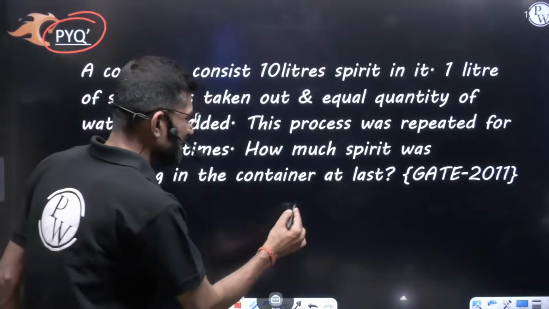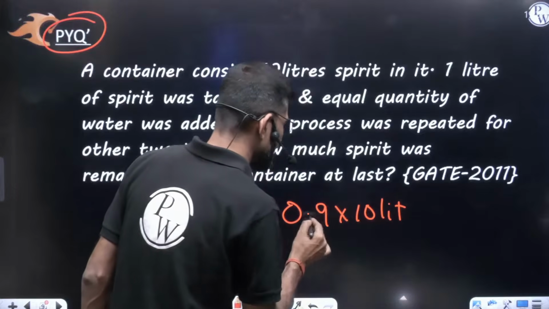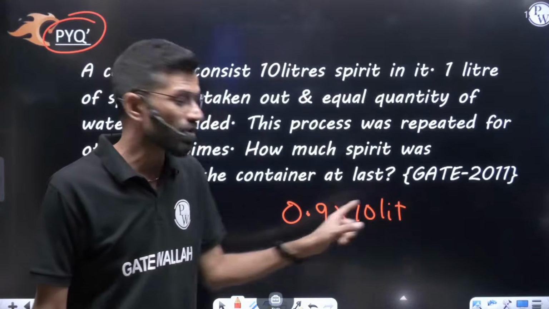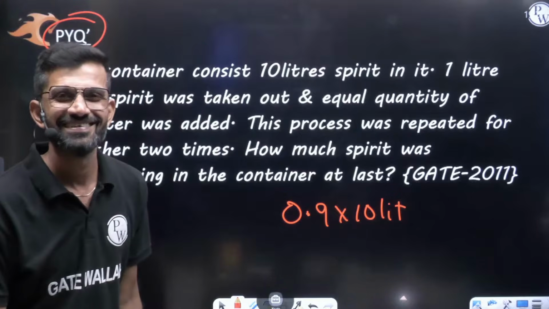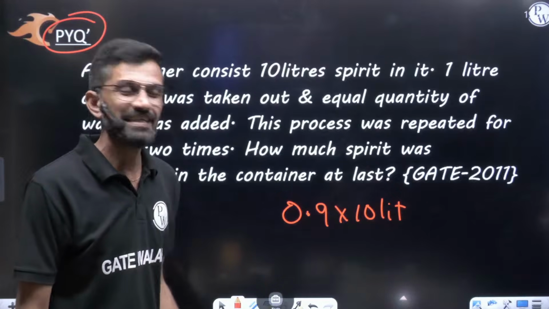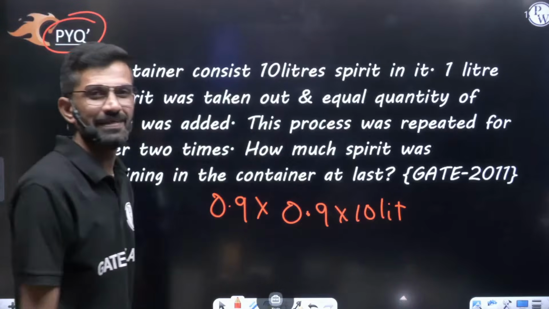So can I say that 90% of 10 liters will remain in the container? This much spirit will remain. 90% of 10 liters, where of means multiplication. Again they are removing 10%. Now what will be remaining? 90% of this value will be remaining.